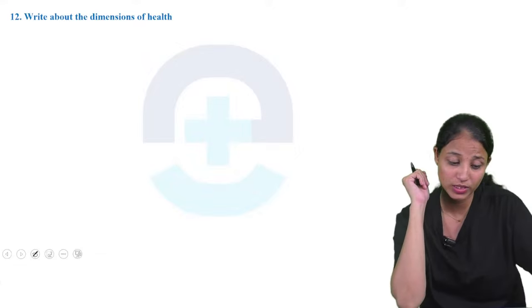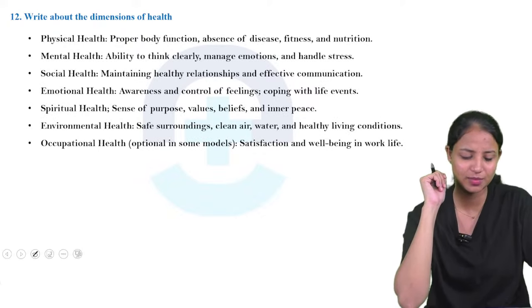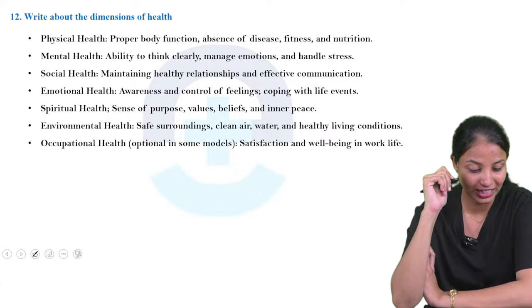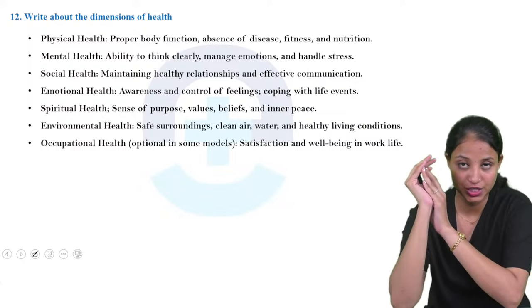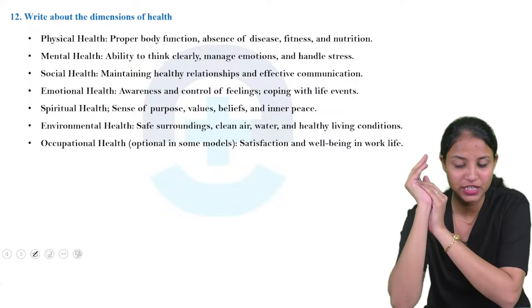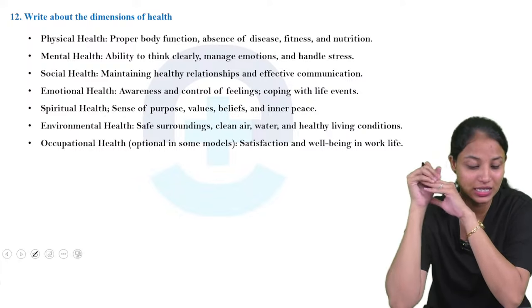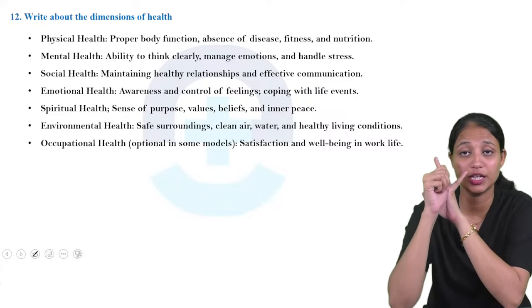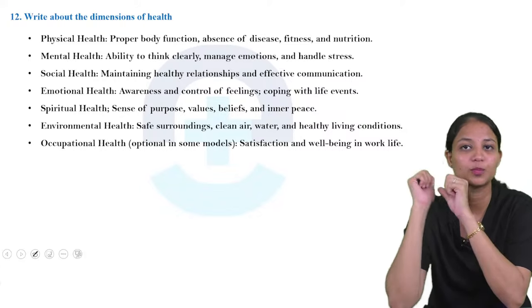Next we are moving to the 12th one. Write about the dimensions of health. What are the dimensions of health? We have seven dimensions of health. Okay, first one is physical health. What is physical health? Proper body functions, absence of disease, fitness and nutrition. When we check physical health, the person should not have disease, should be fit, and should have proper nutrition also.